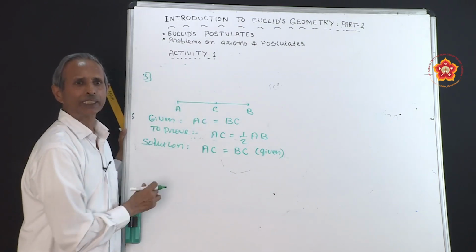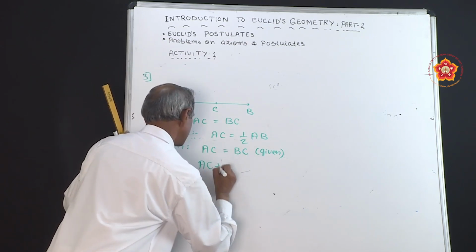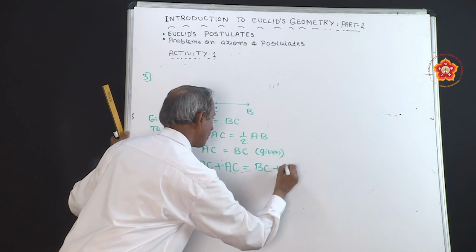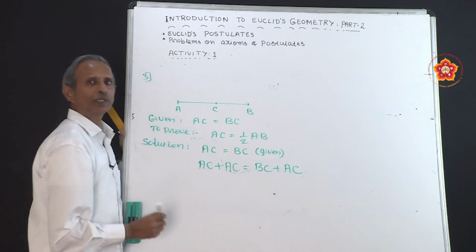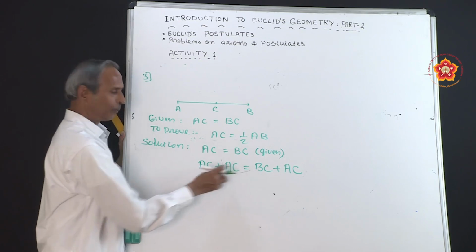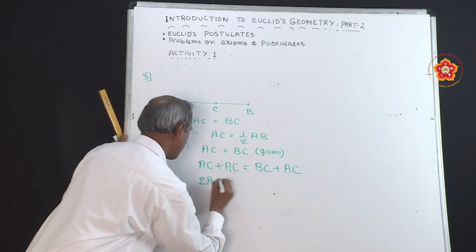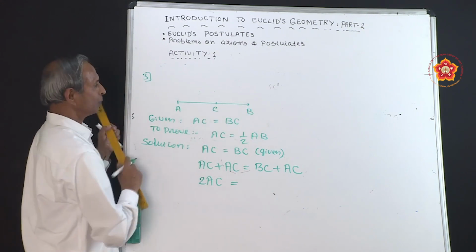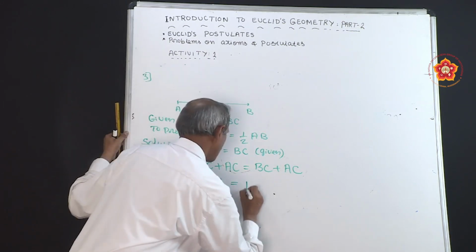Now, I am adding AC to both sides of this equation. AC plus AC is equal to BC plus AC. According to the axiom, if equals are added to equals, the totals are also equal. Now, AC plus AC gives twice AC, so I will write it as 2AC. In this diagram, if you add BC and AC, these two line segments give a big segment, that is AB.